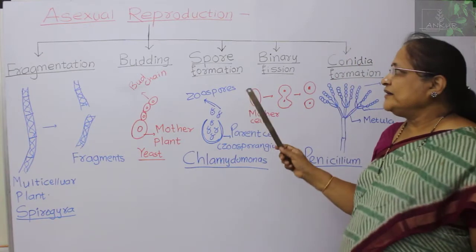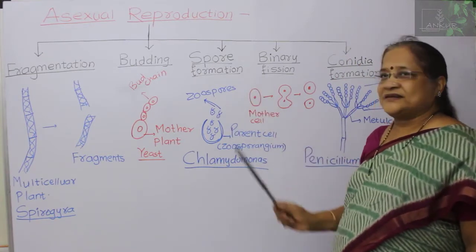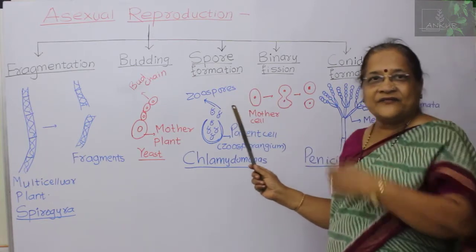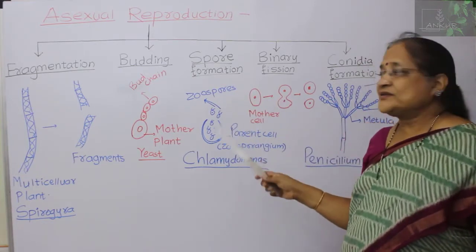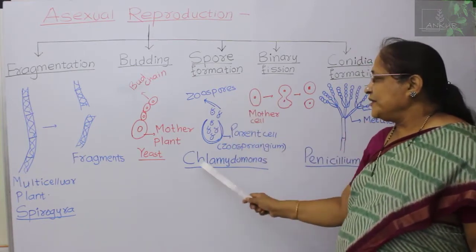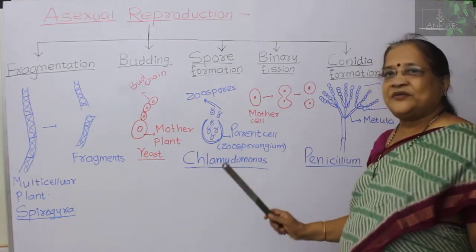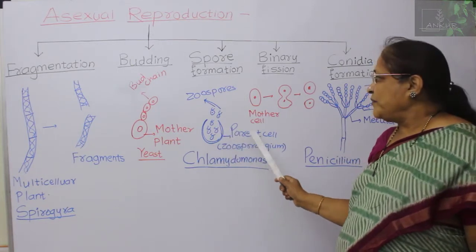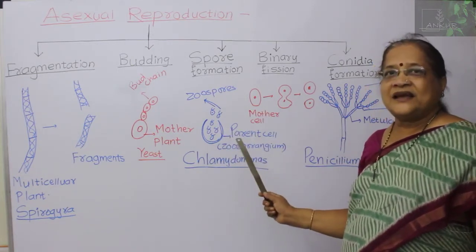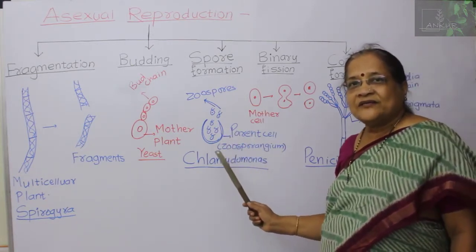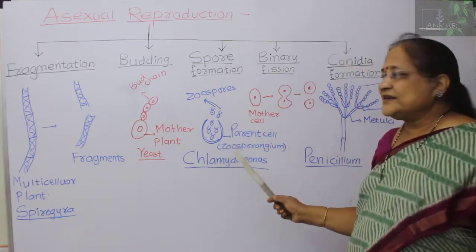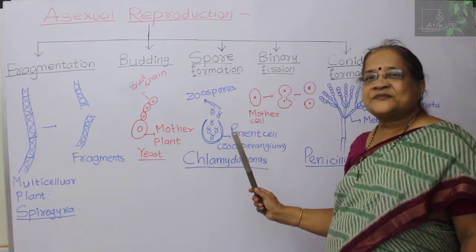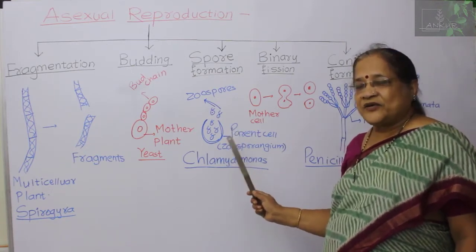In the third method we get spore formation, that is, these are the special structures from which we get the formation of new plants. For example, the plant Chlamydomonas, which is an alga, and in that the mature parent plant behaves as the zoosporangium. What is this zoosporangium? The structure in which there is the formation of spores by metamorphosis.